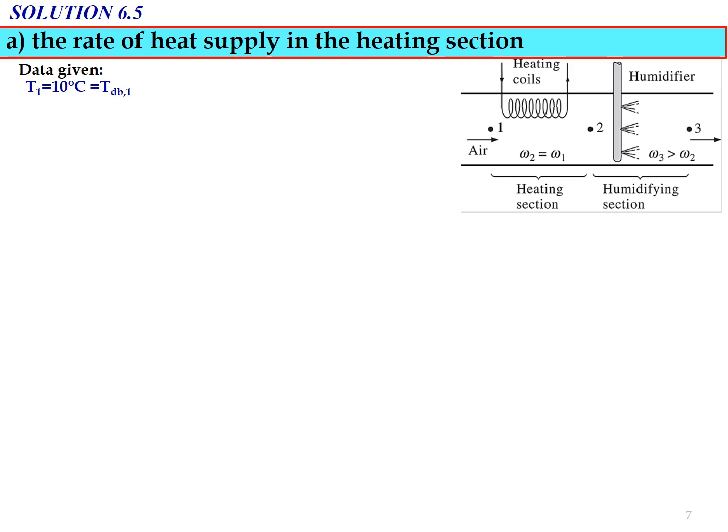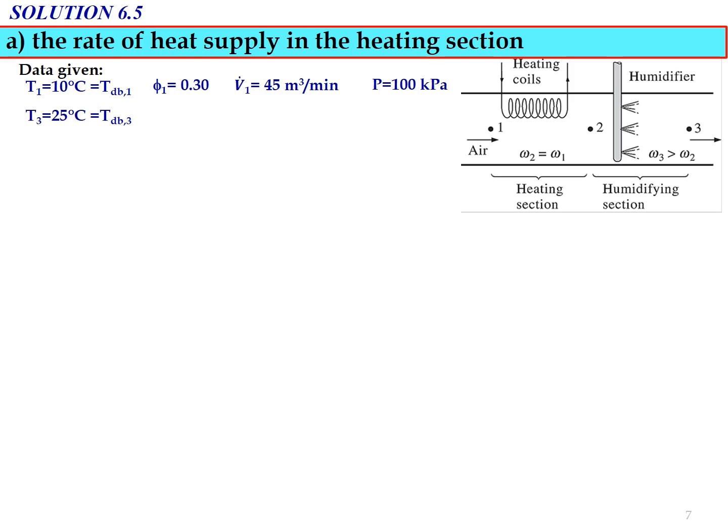In terms of data given, T1 equals 10 degrees Celsius, which is the dry bulb temperature at state number 1. Relative humidity Psi1 equals 30%. Volume flow rate at the inlet V1 dot equals 45 meter cubic per minute. The pressure of the air is 100 kPa. So if you look at the value of pressure, it is 100 kPa, so we cannot use the psychrometric chart to determine the important parameters in this problem. So we need to use the specific equations.